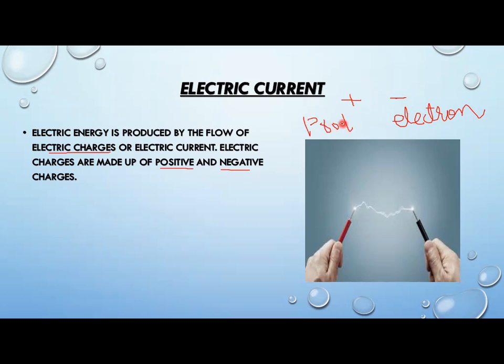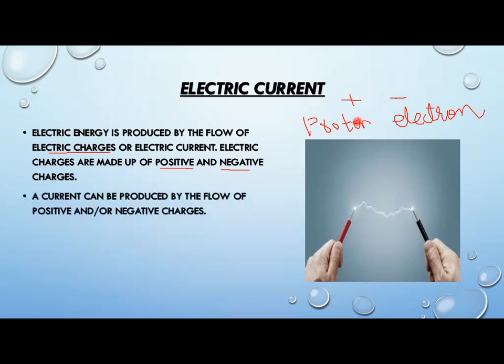When these charges move, they produce electrical energy. So a current can be produced by the flow of positive or negative charges, that is, electrons or protons.